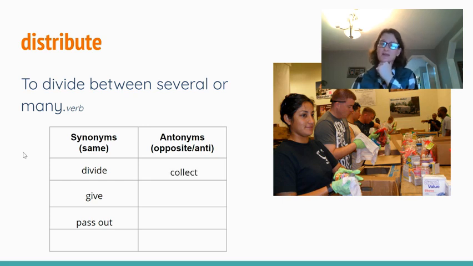And the opposite or an antonym of distribute would be to collect. So instead of dividing and giving out, you would be collecting. That would be the opposite. Taking is an antonym. It's also the opposite. And keeping for yourself is the opposite of distributing and giving out. Okay.